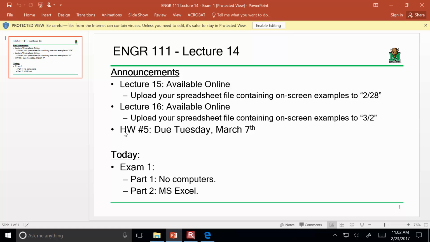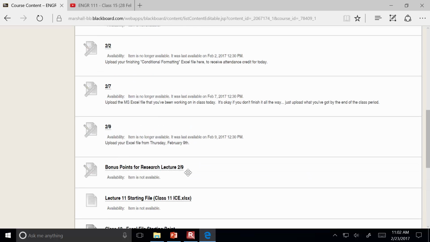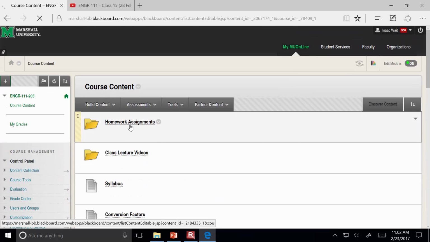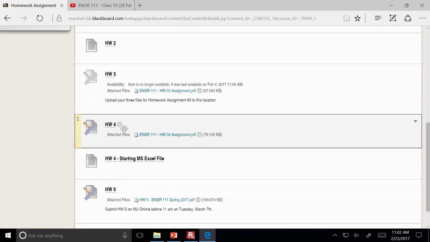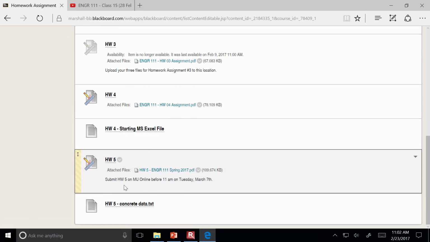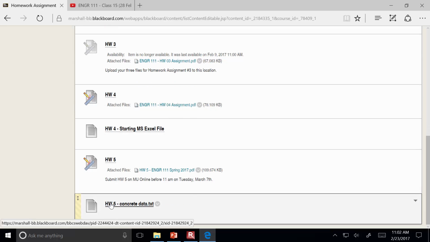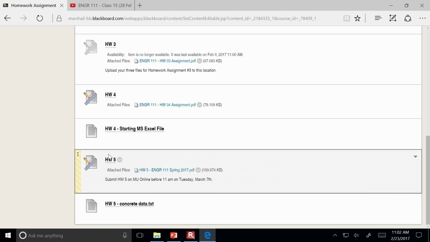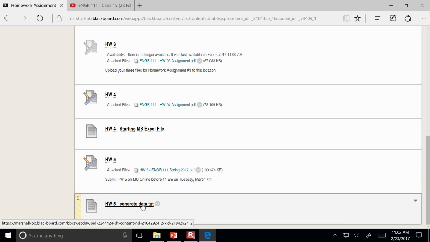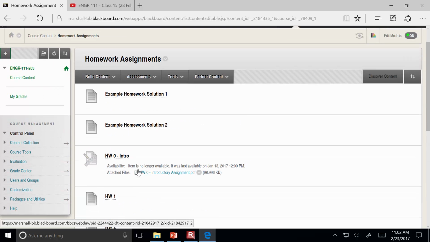I've already given you just a few minutes ago homework 5. If you happen to lose the paper copy of that, you can also get homework 5 here under the homework assignments folder. There's a PDF of it if you click on that. And then here is some data that's required for that assignment. It's like a table of concrete strength data. So you're uploading the assignment to MU Online. If you lose the paper, here's the PDF of it, and this is the supporting concrete data.